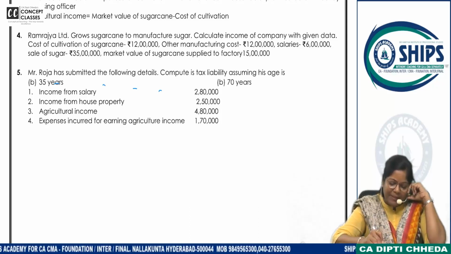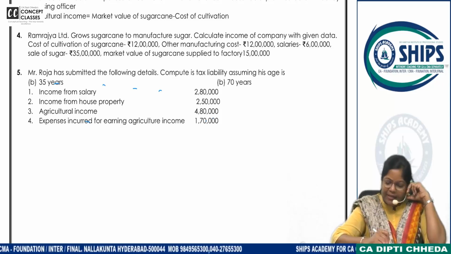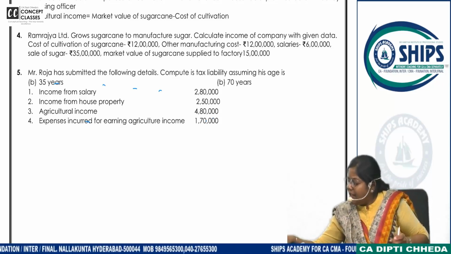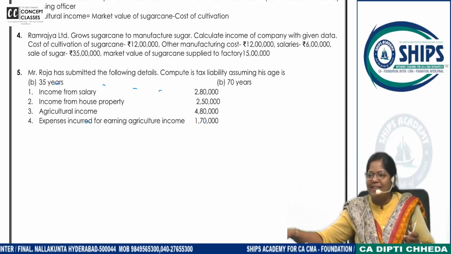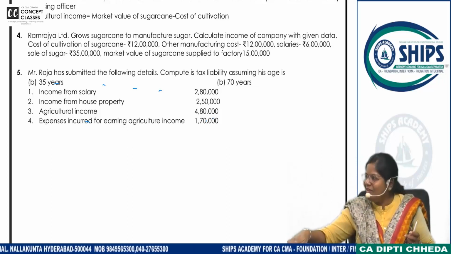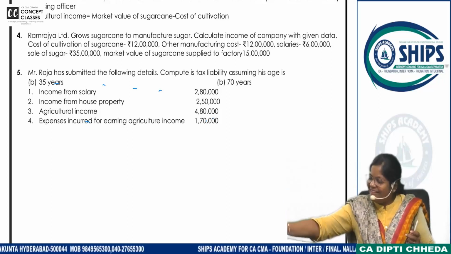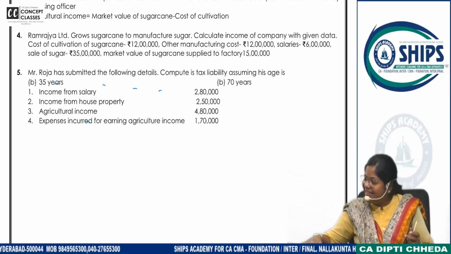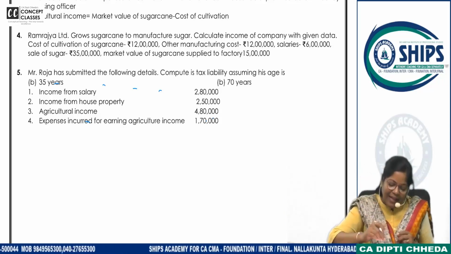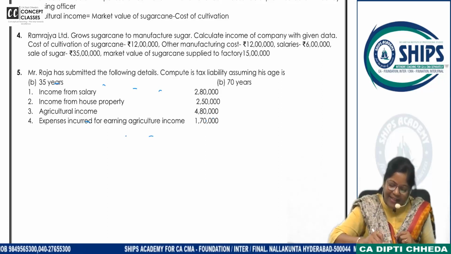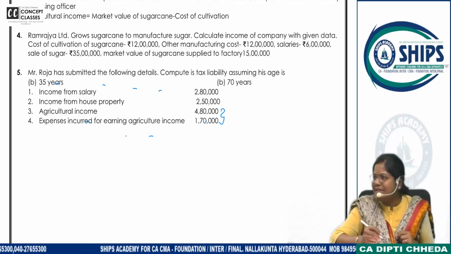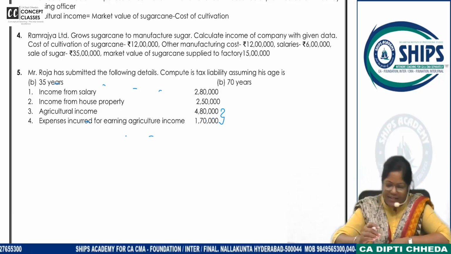Income from house property 250. Agricultural income 480. And then they say, stop talking. What happened? You all want to do it on your own? कि एक साथ में करें? हाँ. And expenses incurred for earning the agricultural income, how much is it? 170. So we will deduct that.